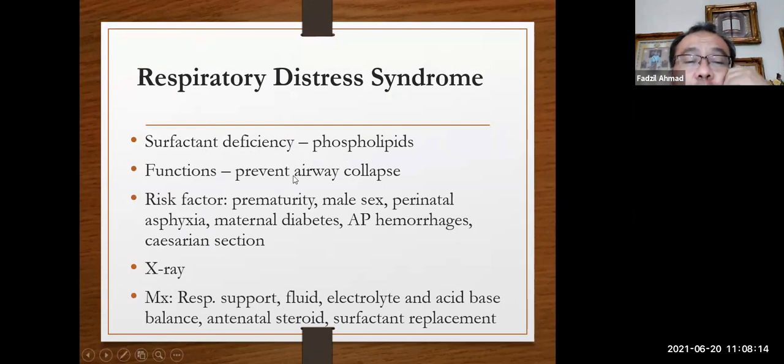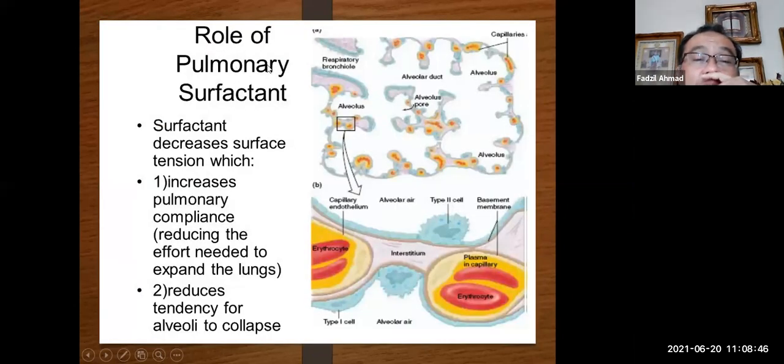The function of surfactant is very important to understand: it prevents the airway from collapsing. What are the risk factors of having RDS? Prematurity, male sex, perinatal asphyxia, maternal diabetes, antepartum hemorrhage, cesarean section. And X-ray helps to make the diagnosis, and management is usually respiratory support, fluid and electrolytes, acid-base balance, antenatal steroids, and surfactant replacement. This is the role of primary surfactant.